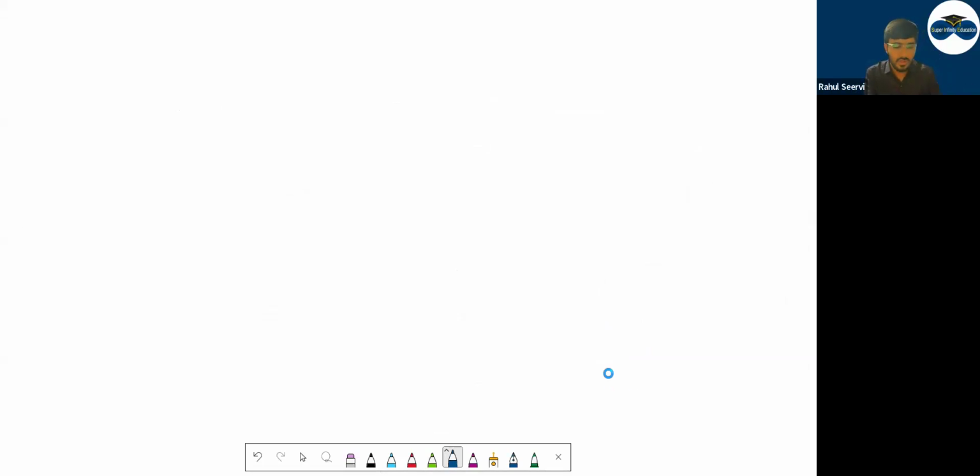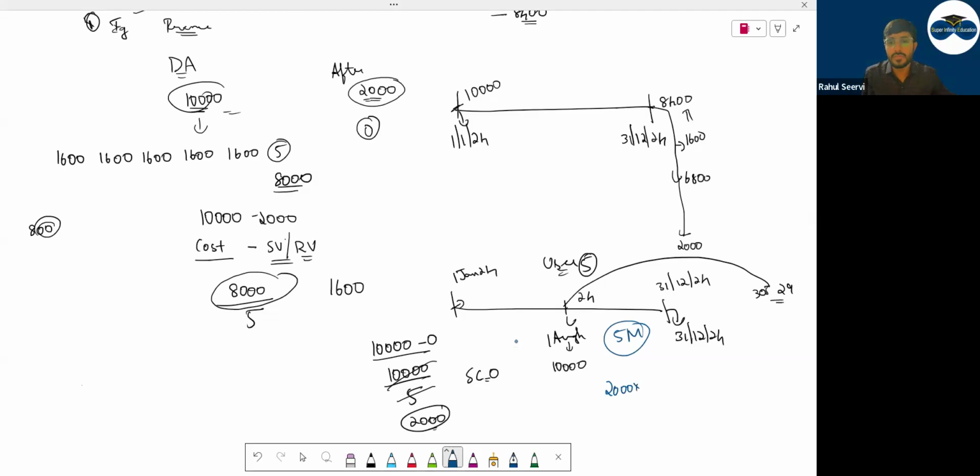How much is this? 2,000 into 5 divided by 12. It's 8,333. So 833. I'm getting 833 as the depreciation expense. Now you tell me, what will be the value of the asset in your books?